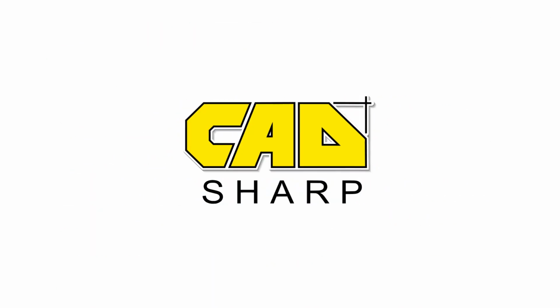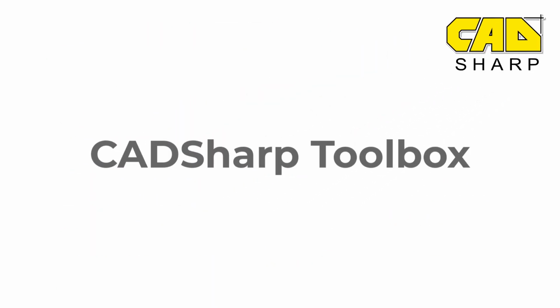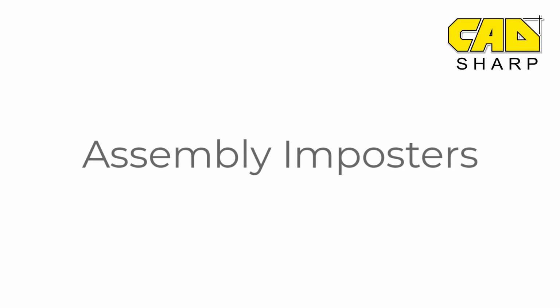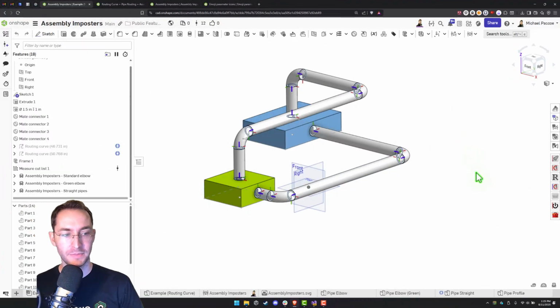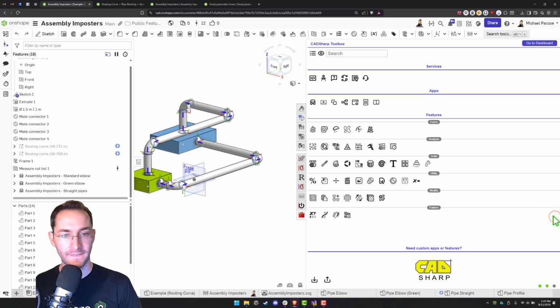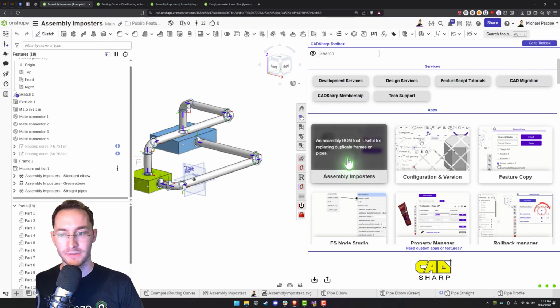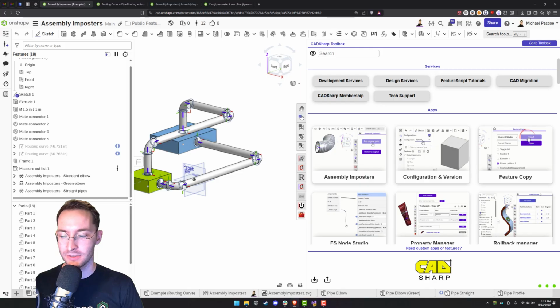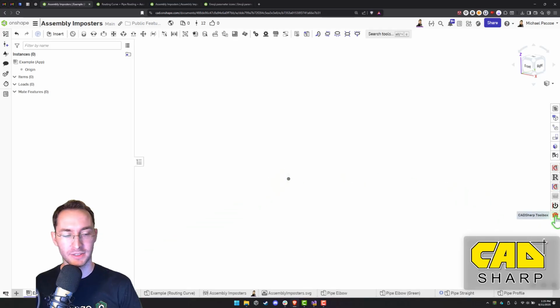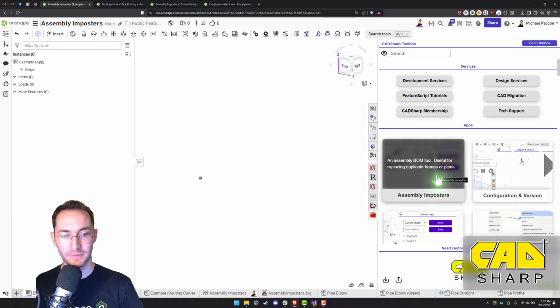This is an overview video of how to use the Assembly Imposters app and custom feature. So open up the CADSharp Toolbox, and if you are within an assembly, you can open up the Assembly Imposter app.